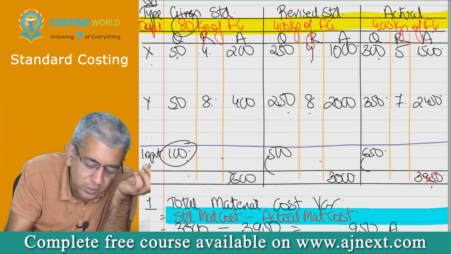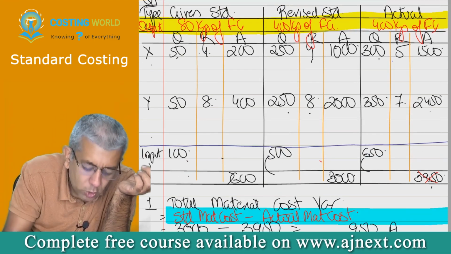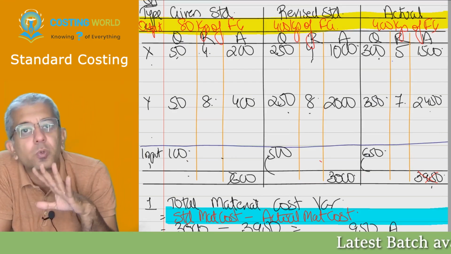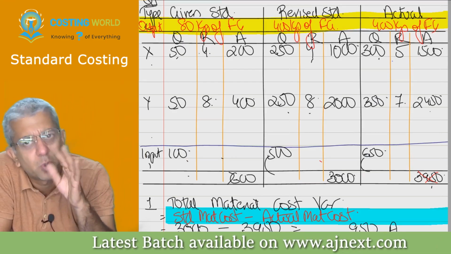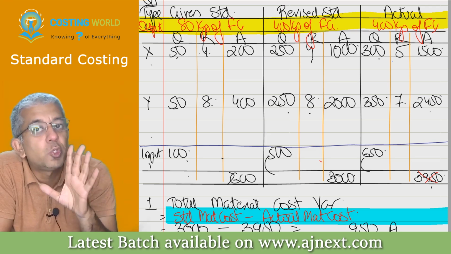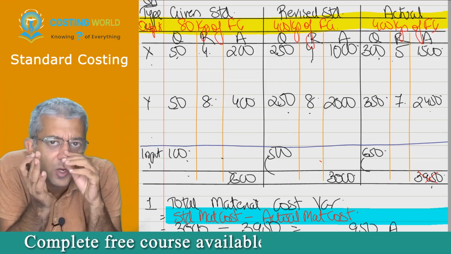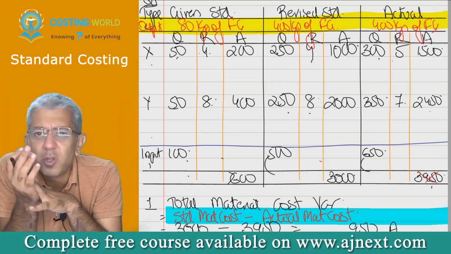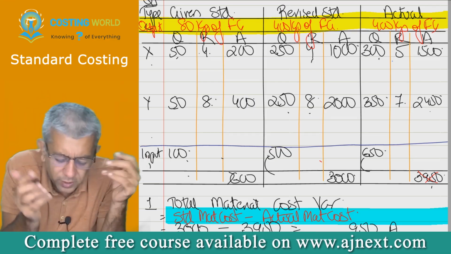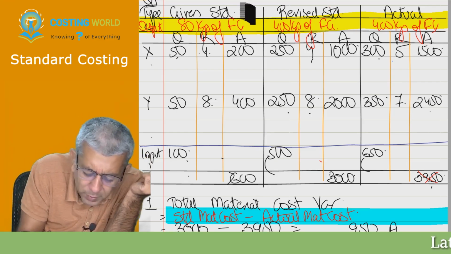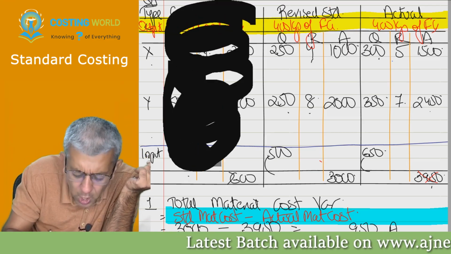Why I'm telling you this particular thing: in exams, you will get 6 minutes maximum to solve a question like this. In 6 minutes, everything should be over. So make a basic format and try to finish off. When your first 5 to 6 questions are over, I will tell you to stop making this format also.